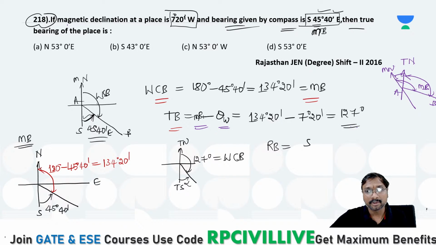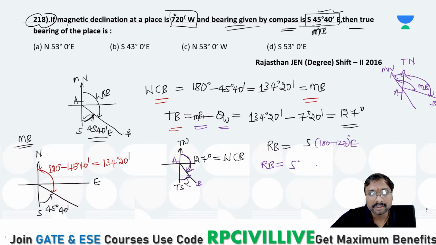You need not worry. So then 127, right? This is 127 means, what is the other value from south? Southeast, how much will it be? 180 degrees minus this 127. What is the reduced bearing of this line AB? 180 minus this 127. So how much does it come to be, everyone?